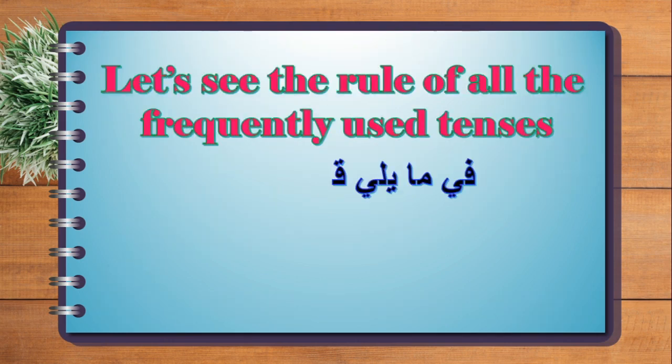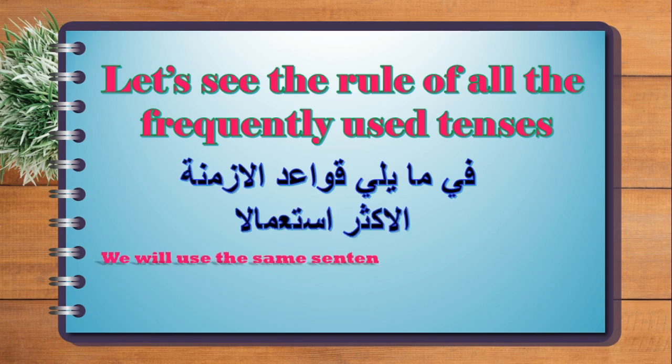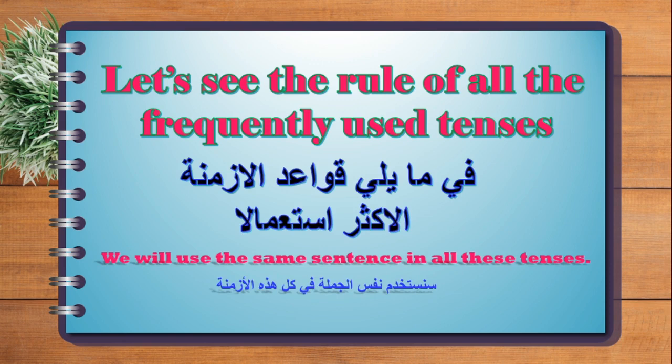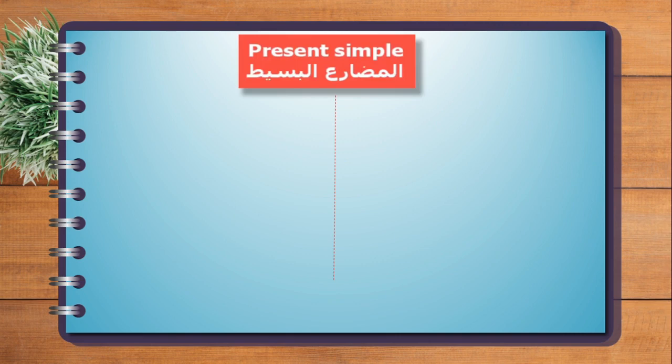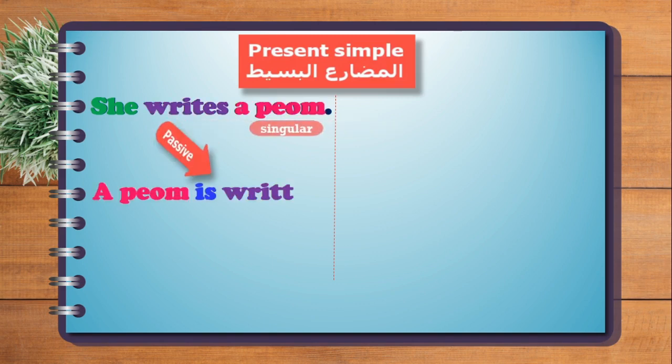And then we have the rule of all the frequently used tenses in English, and we're going to use the same sentence in all these tenses so that you can see the difference between these tenses. Now we start with the simple present tense. We have the sentence, she writes a poem. She is the subject, then verb, object. Now the passive is, a poem is written. We use is because a poem, the object, is singular.